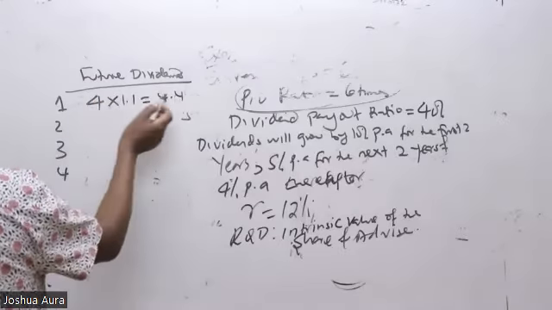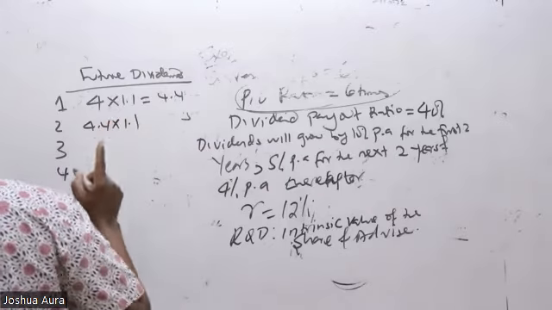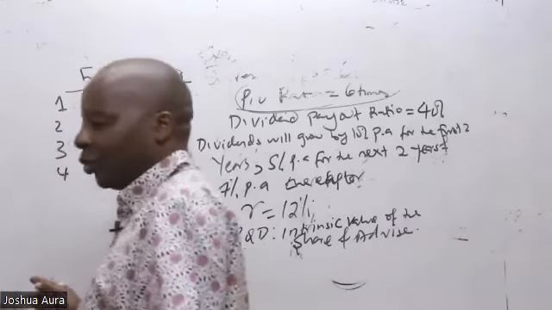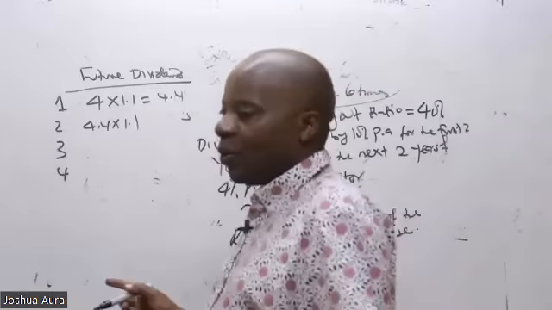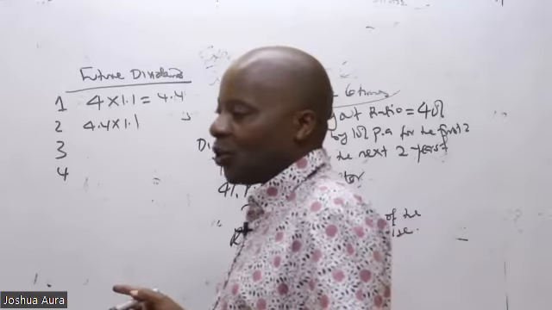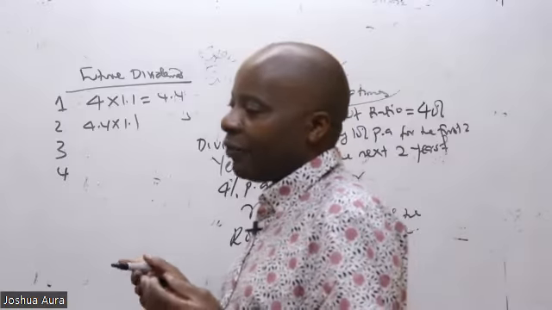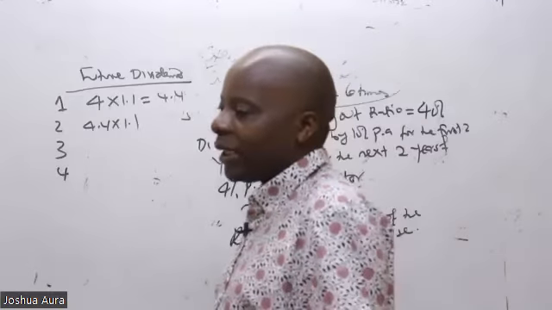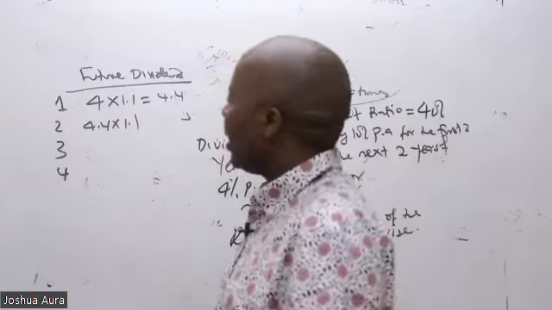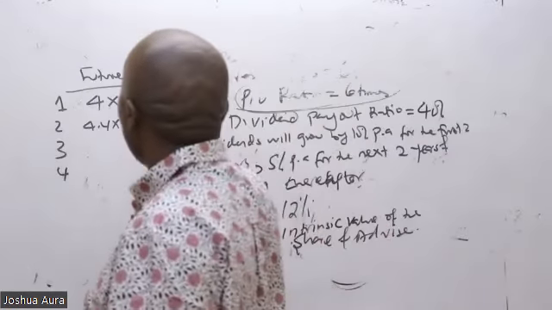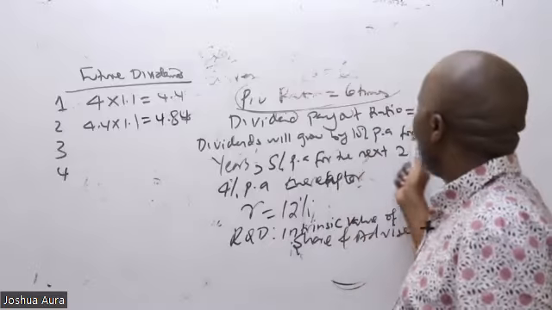The second year unapick hii unasema 4.4 times 1.1. The 10% is applicable for the first 2 years. So what is 4.4 times 1.1? Please, there is no way you guys can have very beautiful names like that. Na munipatia ta answers. If your name is beautiful, you must give me answers here. So 4.84.